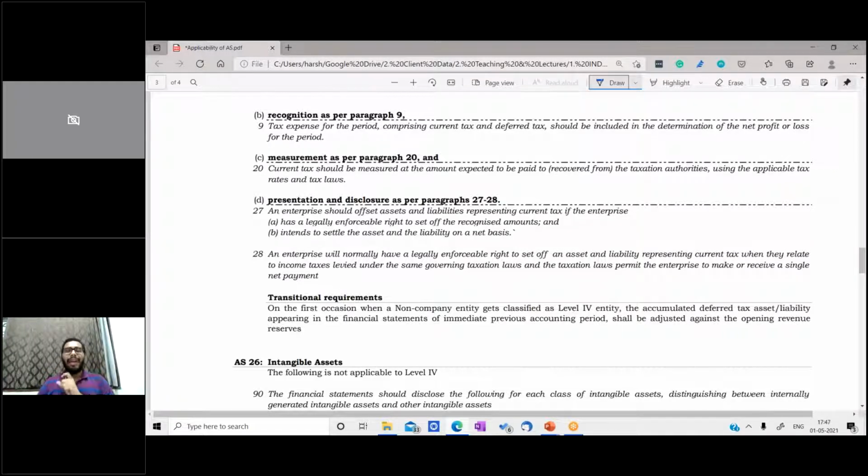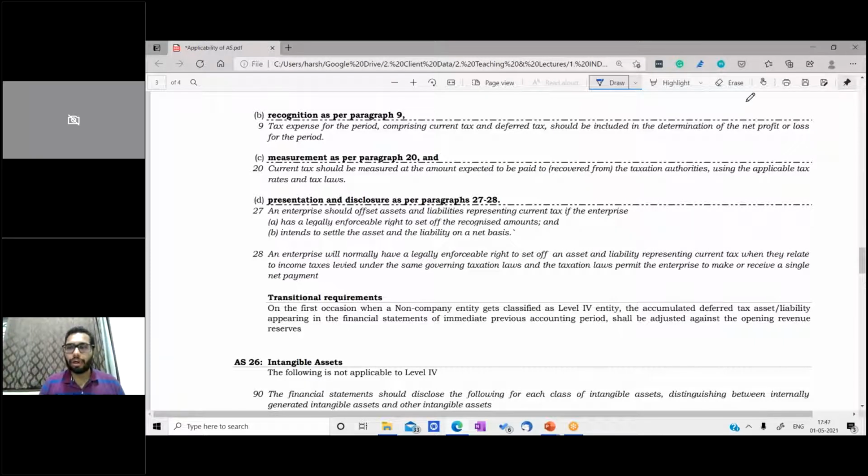In that block period, they cannot take any exemption other than what was applicable to them earlier. For example, if an entity goes from level 2 to level 3, whatever exemption was applicable to level 2, they can only take that much exemption for 2 years. They cannot take any additional exemption of level 3 or level 4. In the same way, when 2 years complete, whatever deferred tax is there, it needs to be adjusted against revenue reserves. You can adjust that against the revenue reserves. So no need to follow deferred tax if an entity is a level 4 entity. Okay.